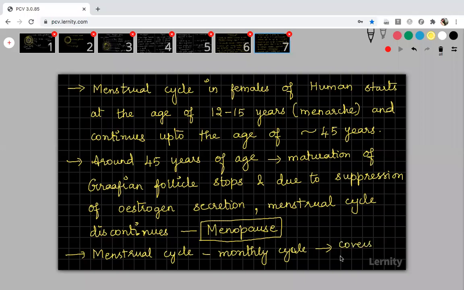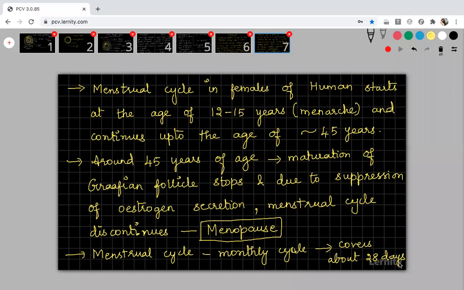Not 30 days. For a normal human being, this menstrual cycle occurs every 28 days. Okay, so once in 28 days, so it is called as a 28-day cycle. Don't think as we are saying monthly cycle, it is not a 30 or 31. So it is said to be 28-day cycle.